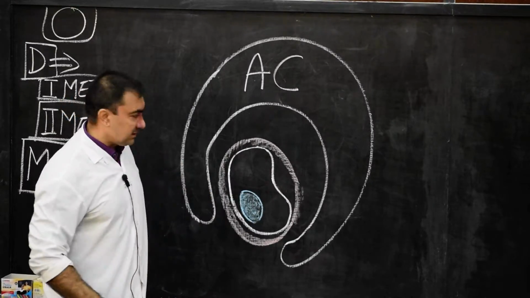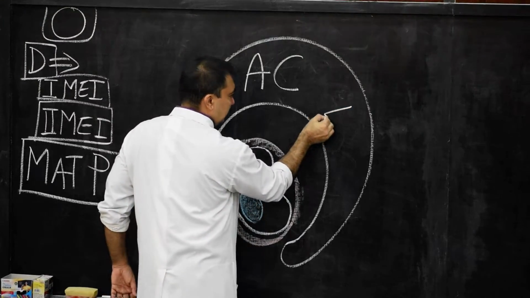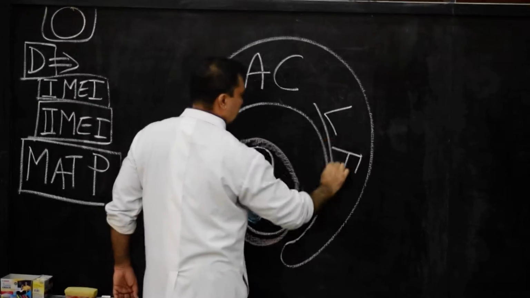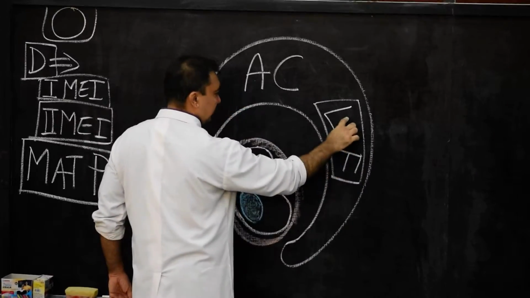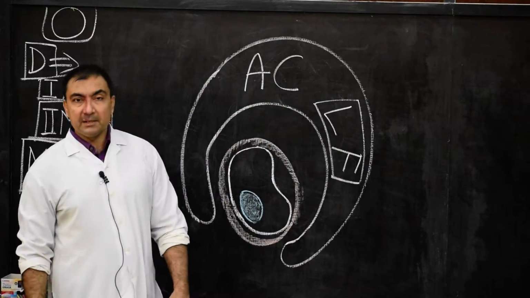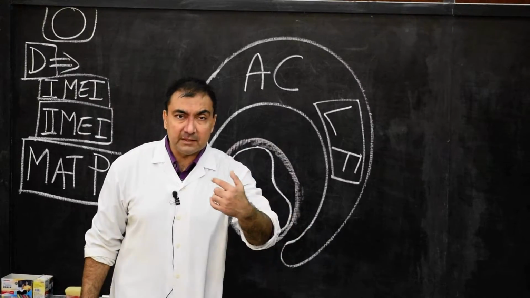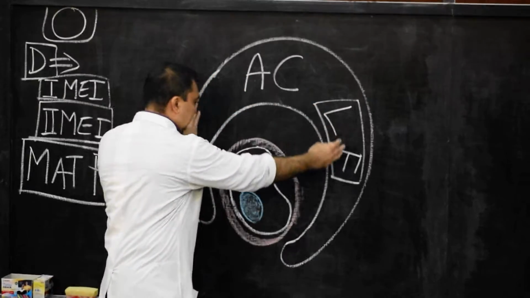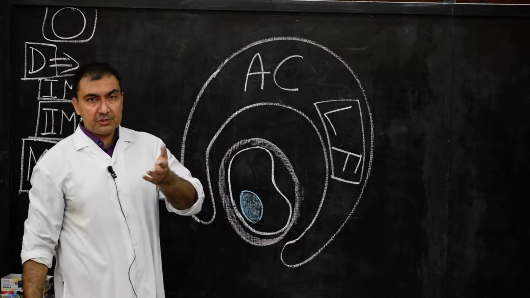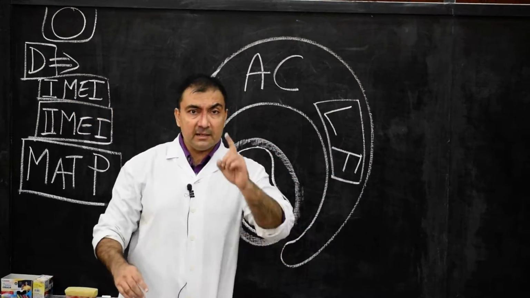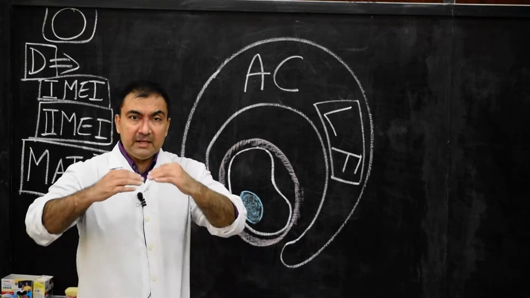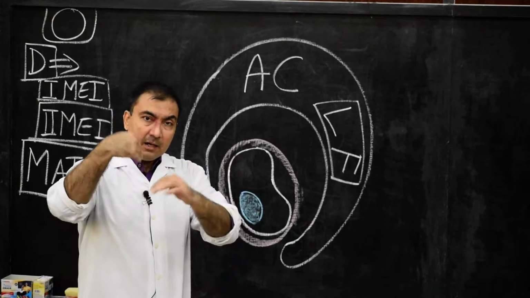It is filled with what substance? Liquor folliculi. Please note down. Here I have written liquor folliculi. So this antrum cavity is filled with liquor folliculi. Now what will happen? Because of the creation of this huge horseshoe-shaped antrum cavity, the entire follicular cells are split into two layers, outer and inner.